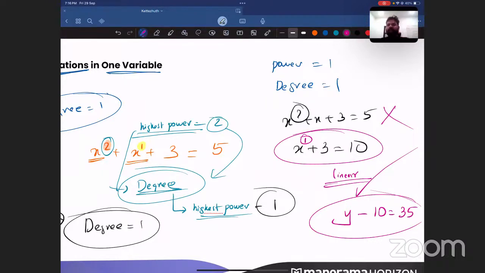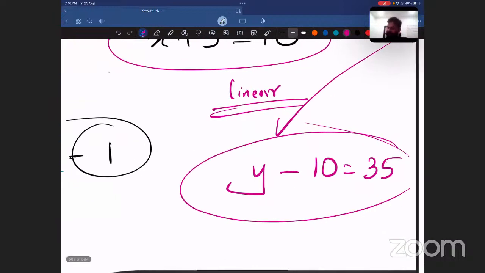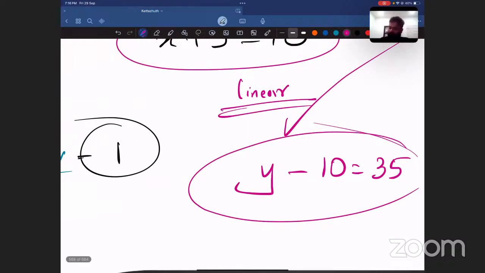Yes, Anamika has said that the power is 1. If I simply write y, the power is how much? It is 1. It is not y raised to 0. Y raised to 0 is something completely different. Clear? So if I write y, it means y raised to 1. The degree will be equal to 1.